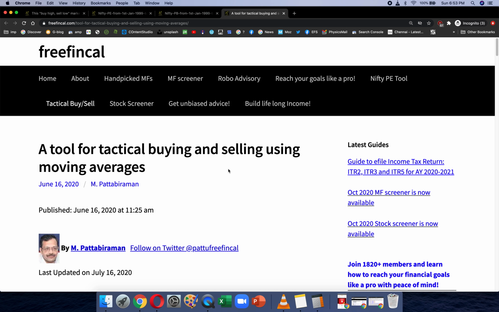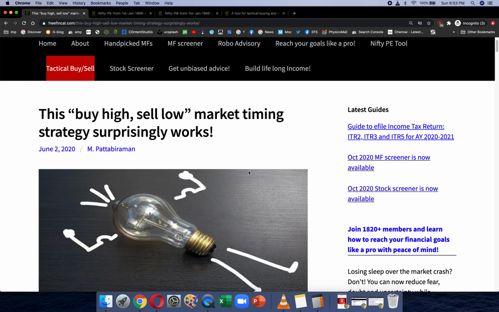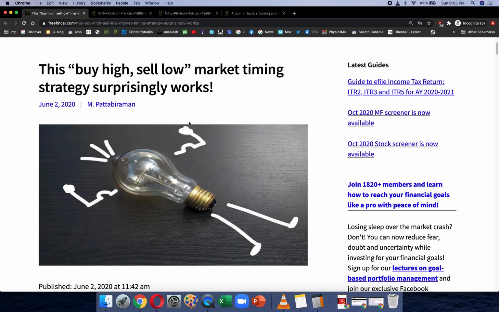It's a higher risk, higher reward strategy, but it has worked more often than not, as you can see from the study yourself. I have this article, this buy sell market timing strategy surprisingly works. This article was written on June 2nd. You can have a look at that with respect to the backtests.